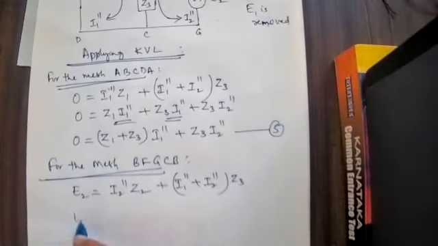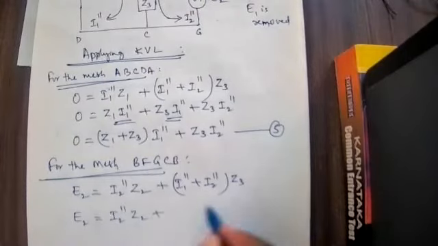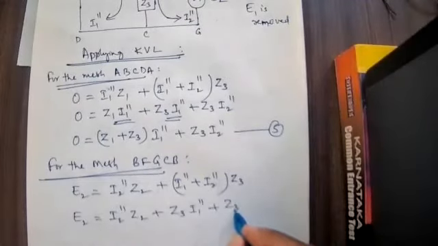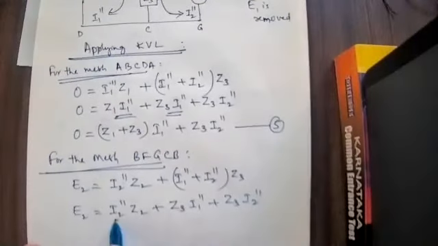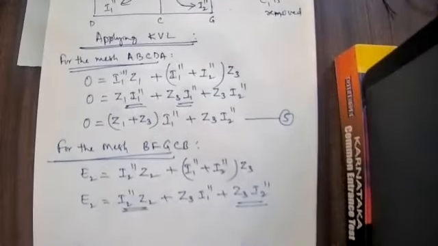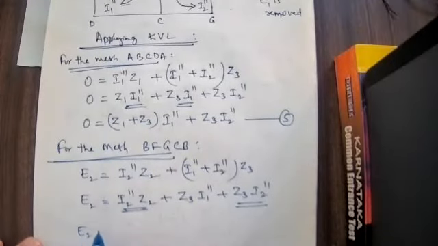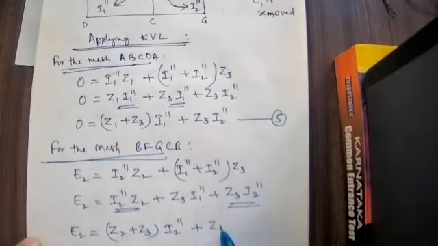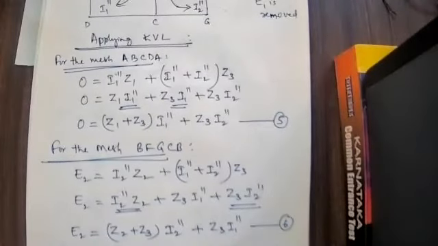That's all. Therefore, E2 is equal to I2 double dash Z2 plus Z3 into I1 double dash plus Z3 into I2 double dash. Here I2 double dash is the common factor. Therefore, E2 is equal to Z2 plus Z3 into I2 double dash plus Z3 into I1 double dash. This is equation number 6. So we got equation number 6 now.